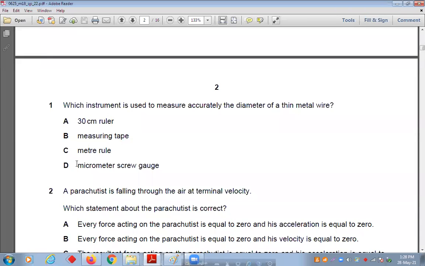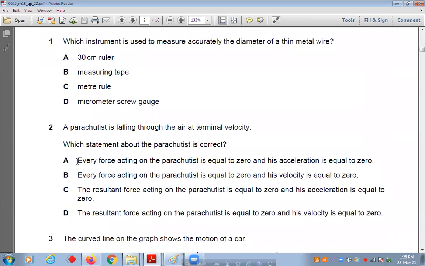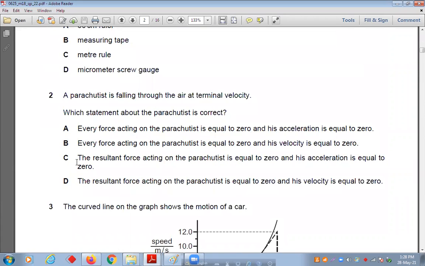Now, sir, a parachute is falling through the air at a terminal velocity. Terminal velocity means the maximum velocity it can achieve after a free jump. Which statement about the parachute is correct?